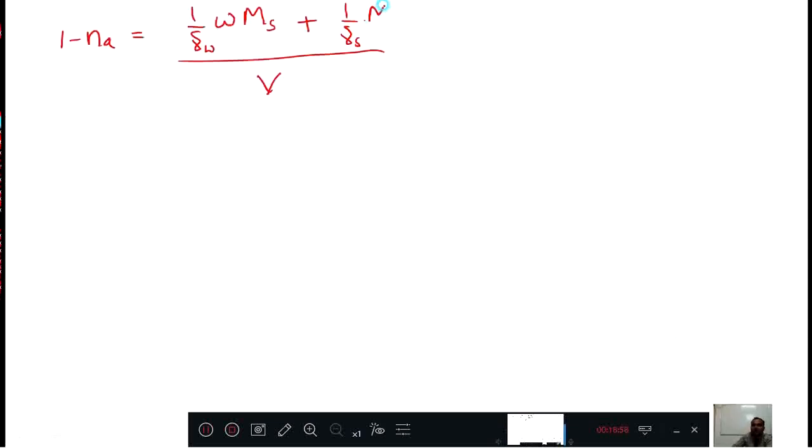Correct? Now do see here, W by gamma W plus 1 by gamma S. Outside, what I take? MS I will take outside. This V, instead of writing here, I will write here. Both are same, mathematically that is same.